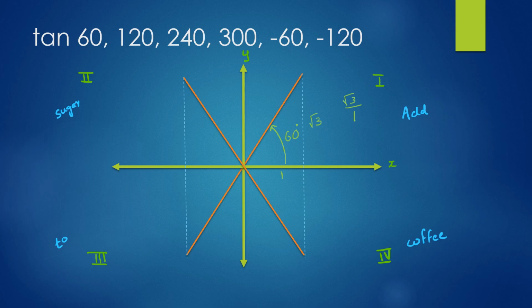Let's go to the second quadrant. Our angle now, as we have seen before, is 120 degrees, mirror image of 60 degrees around the y-axis. In the second quadrant, y is positive √3 but x is negative 1. Hence we have √3 by -1. So tan of 120 degrees is negative √3.